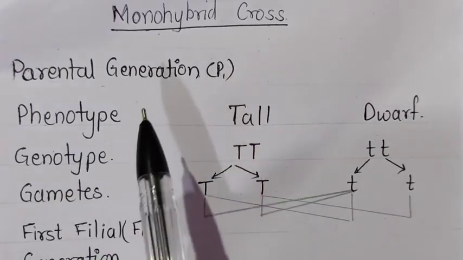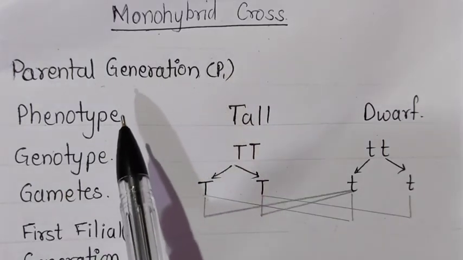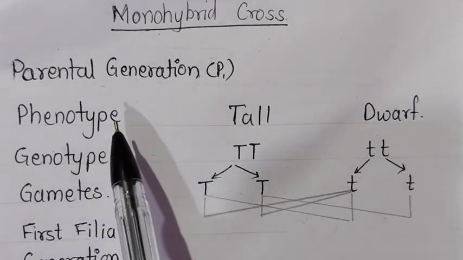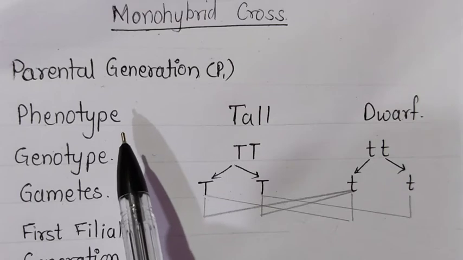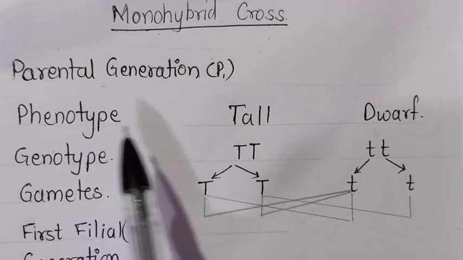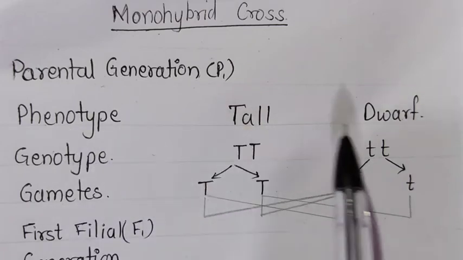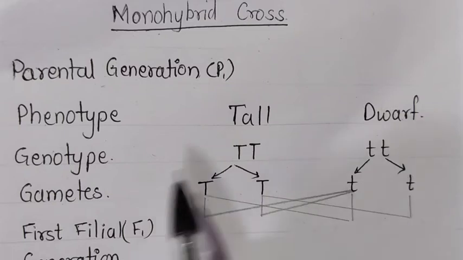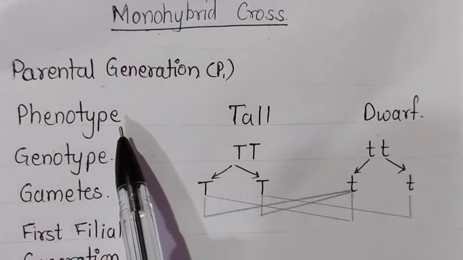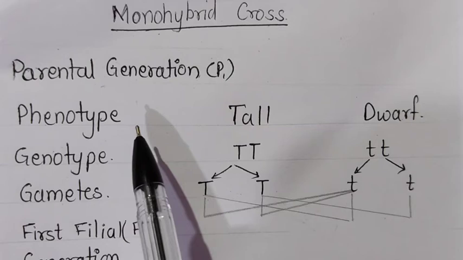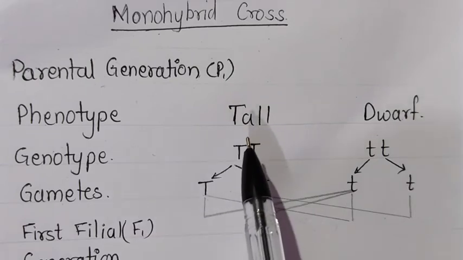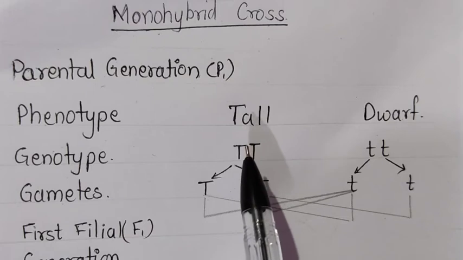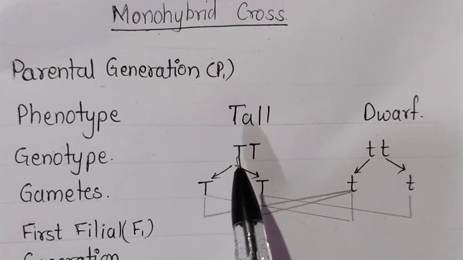Now here we have to understand some concepts. Now he has taken the phenotype in that. Phenotype means the physical appearance of that plant. So physically that plant appears as tall, the other one is appearing as a dwarf. So they are called the phenotype. Now you know that the factors responsible for the characteristics are present in genes, and the genes are in pair.